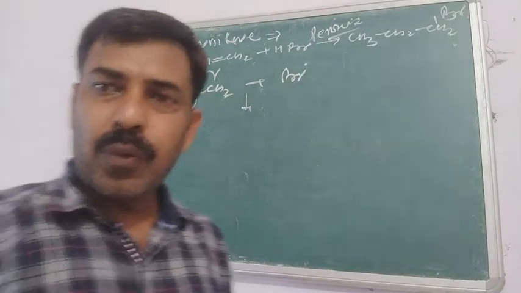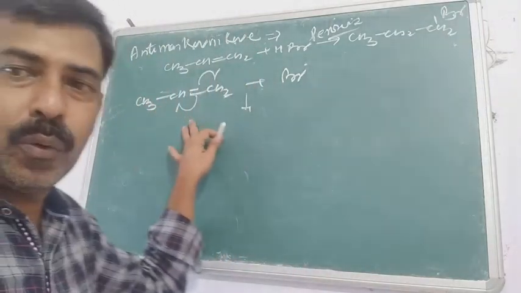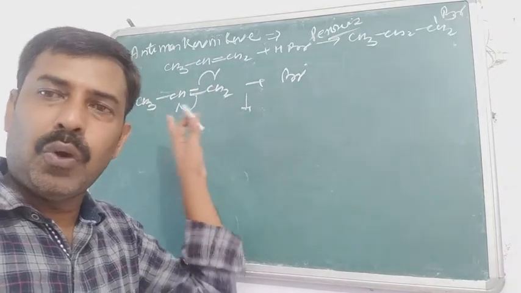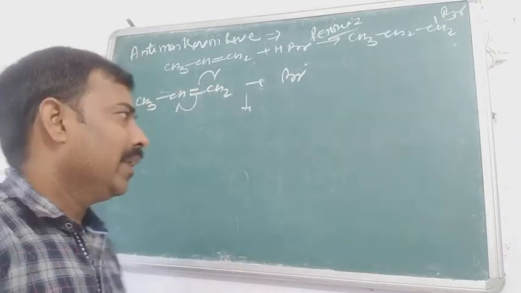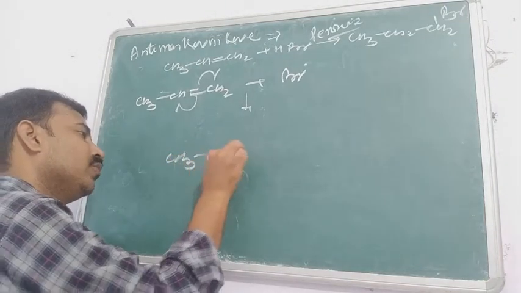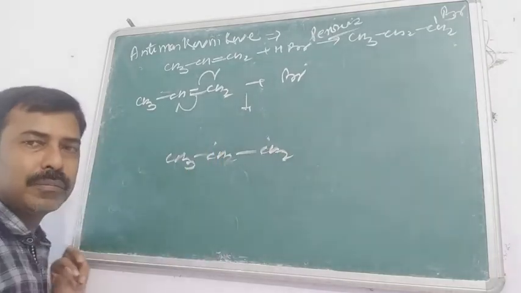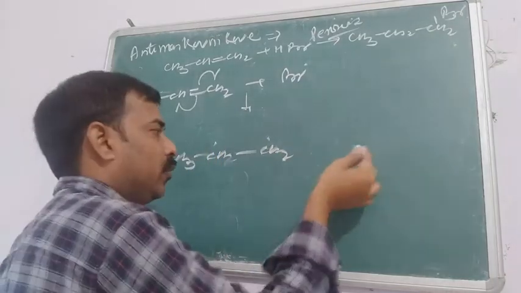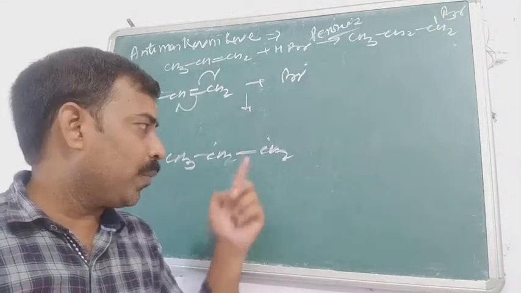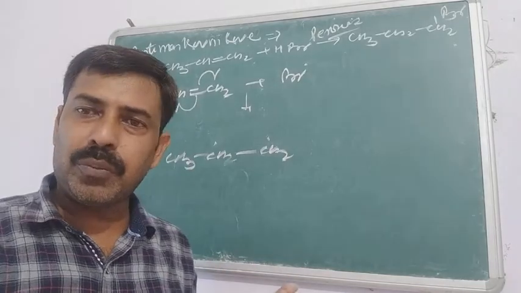Now this bromine free radical will approach the alkene. Here is the alkene, that is the propene, approached by the bromine free radical. What are the conditions? The homolytic bond fission will take place and it will generate CH3, CH2, CH2 free radical. In this system the bromine free radical will either approach the first position or the second position. There are only 2 positions for the bromine.